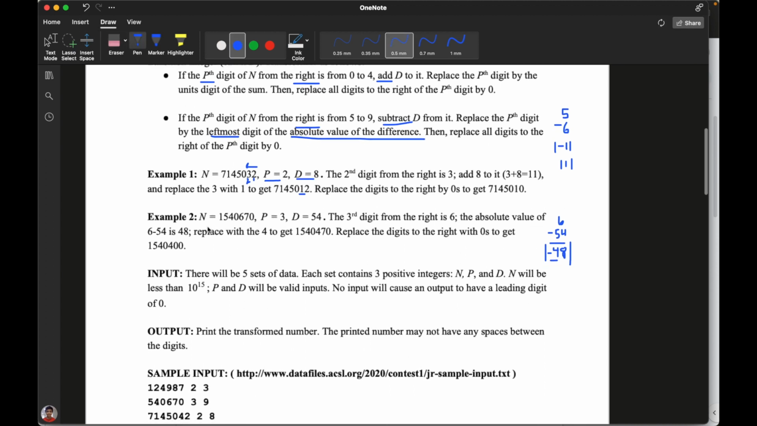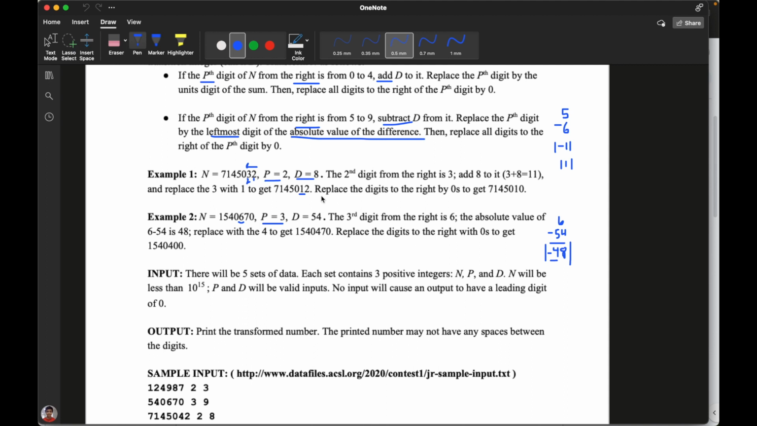Okay, and then going on to example 2. You have this integer n, which is 1540670, and then you're looking at p equals 3, which is the third digit from the right. So it's basically referring to 6, and it actually just mentions that here. Okay, and then you have D equals 54, and that's what they call the transition integer, which means you're going to go to 6, and then depending on whether it's between 0 and 4 or 5 and 9, you're going to add or subtract the value 54.